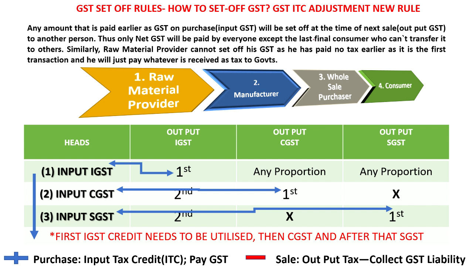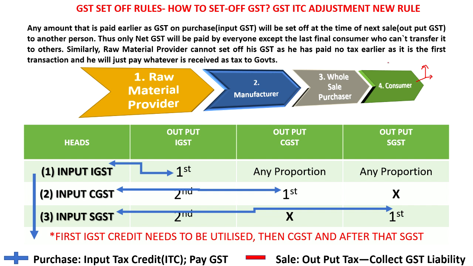Only net GST will be paid. Nobody will pay more to the government. Whatever he has paid already will be adjusted and the rest will be paid. Only net GST will be paid by everyone except the last final consumer, who cannot transfer it to others. So the last consumer will pay the GST himself finally, and he cannot transfer it to another person because he himself is using it.